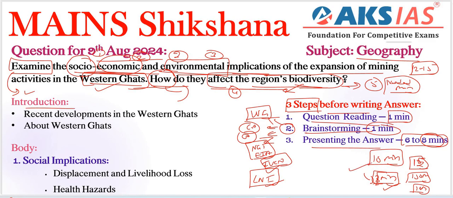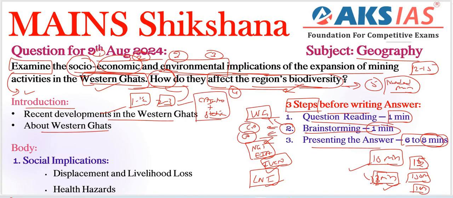Next, coming to introduction, we need to follow some recent developments in the Western Ghats to write a decent introduction here, right? What are the important recent developments here regarding our Western Ghats? Already we have Karnataka's Bellary district, right? Very important controversial expansion of mining leases recently, highlighting the pressing issue of balancing development with conservation. We need to connect these type of 1 to 1.5 lines or 2 to 3 lines here, right? Recent current affair introduction is our strategy, plus next, static information also we need to connect here, right?